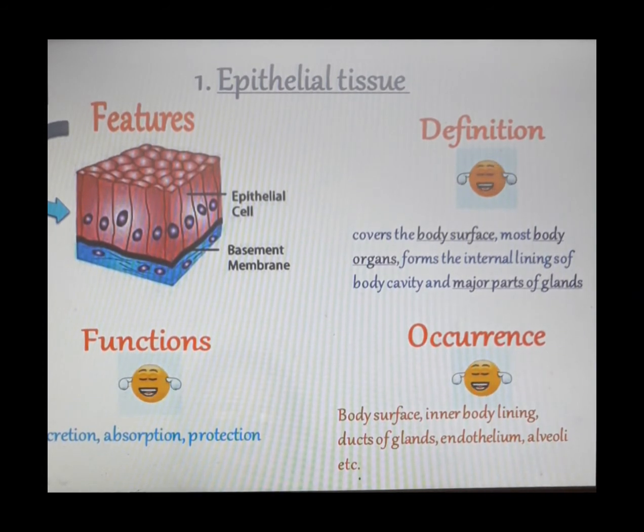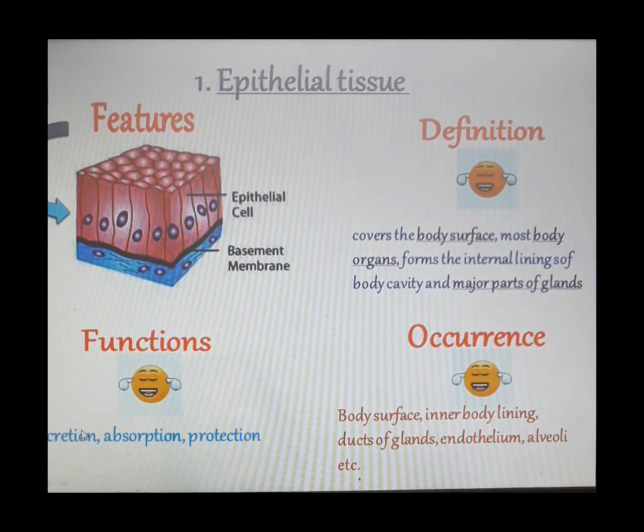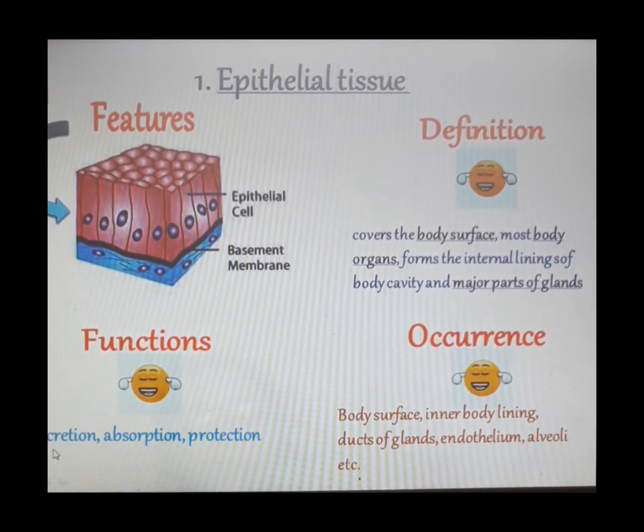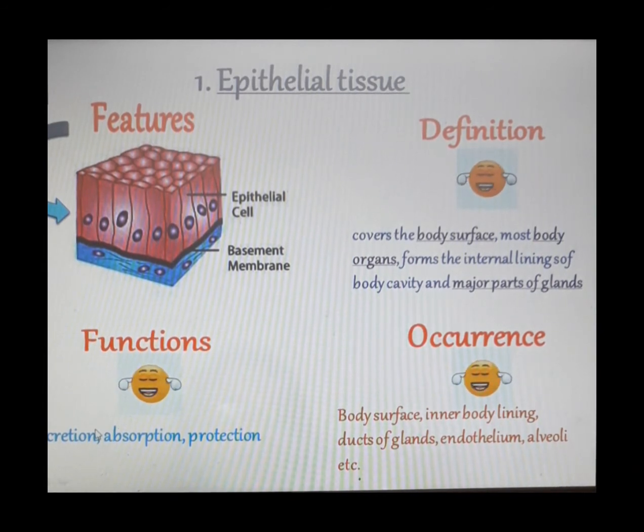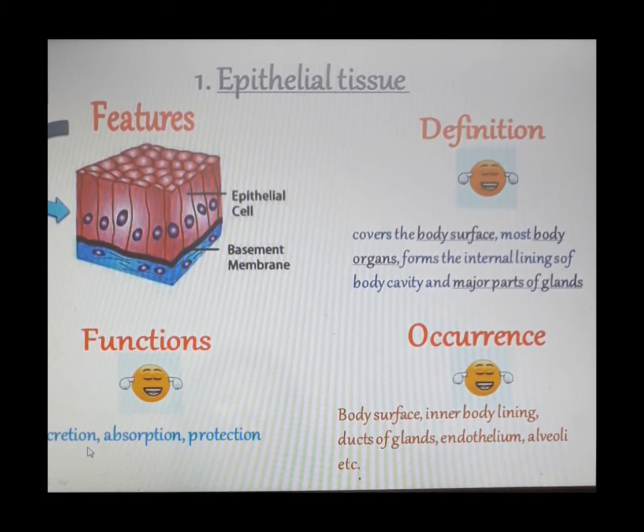And let us talk about the functions. Epithelial tissue is going to involve the process of secretion, absorption and protection. Now let us see how. We know that the ducts of glands are made up of epithelial tissue. And the main function of glands is to secrete something. For example, sweat glands will secrete sweat. So this secretion is possible because of epithelial tissue. That's why its main function is in secretion of various substances.